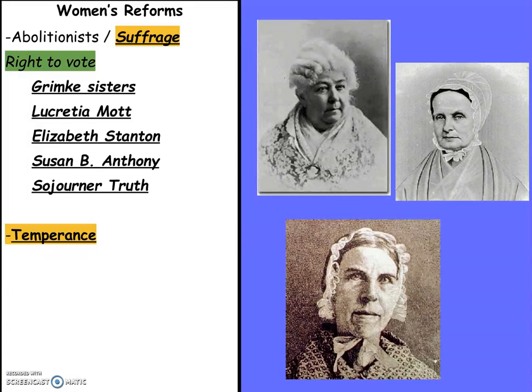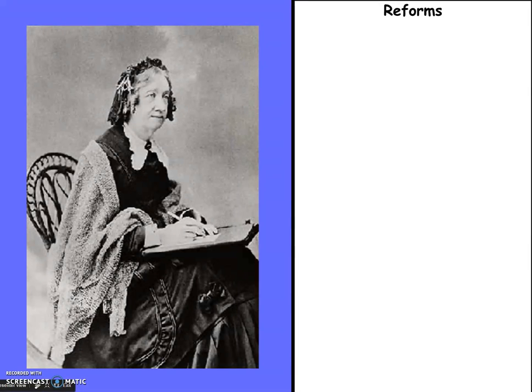Many women were also particularly involved in the temperance movement, or the banning of alcohol. The temperance movement is going to move to ban alcohol. Many women really saw firsthand how very bad alcohol could impact their families. Many of their husbands would get paid and then go spend all their money in the various saloons or bars. And a lot of times these men, when they would drink, would become violent. So these women saw firsthand the effects of what this overindulgence of alcohol could lead to.